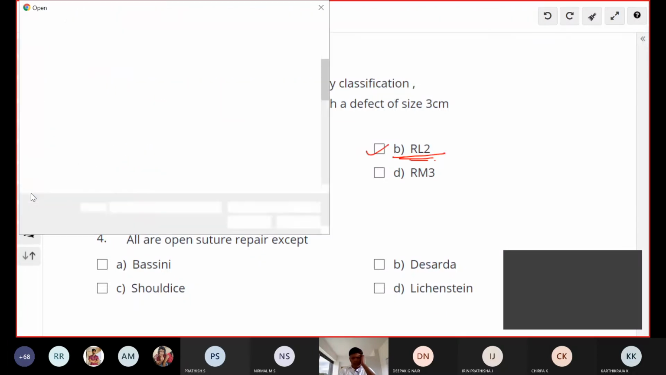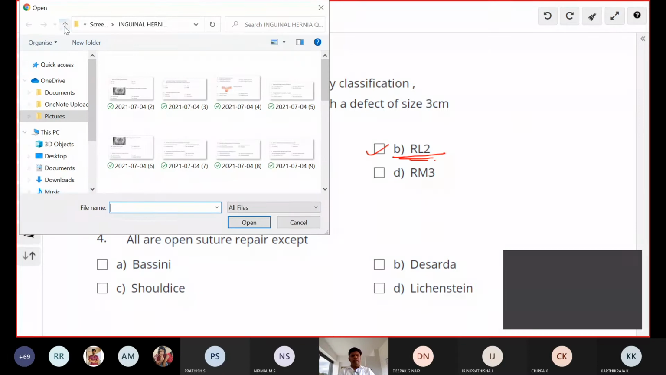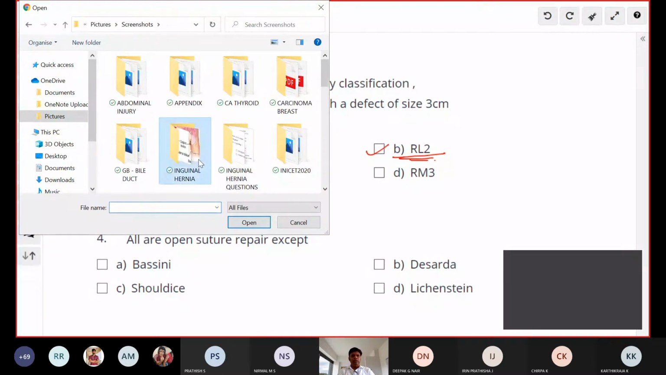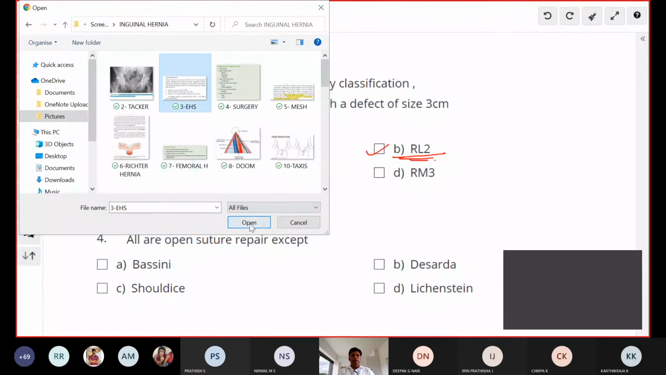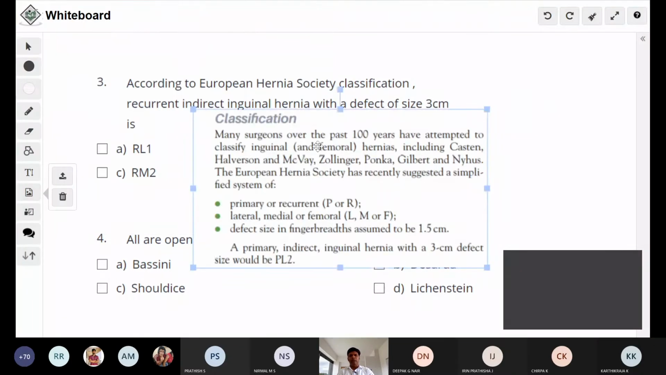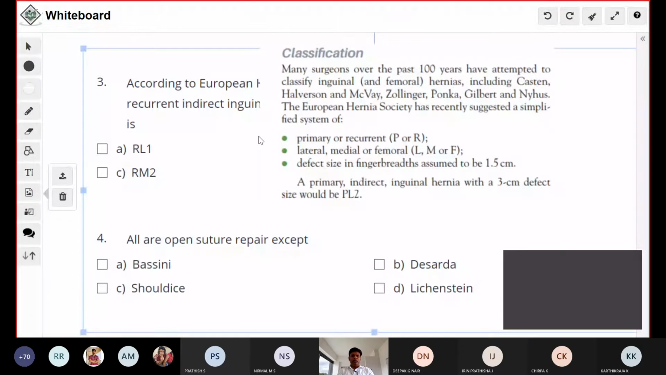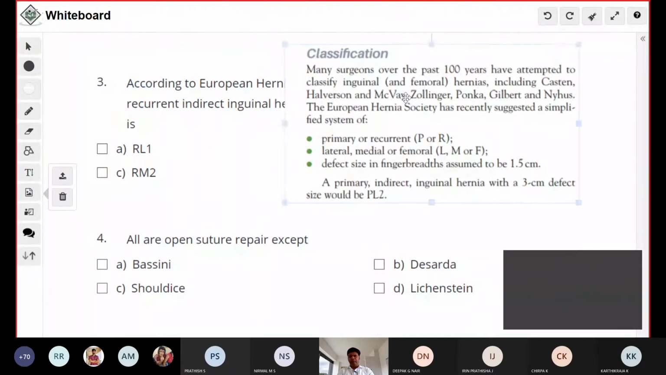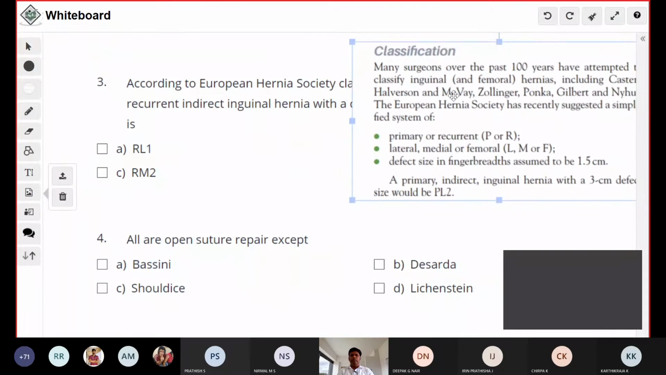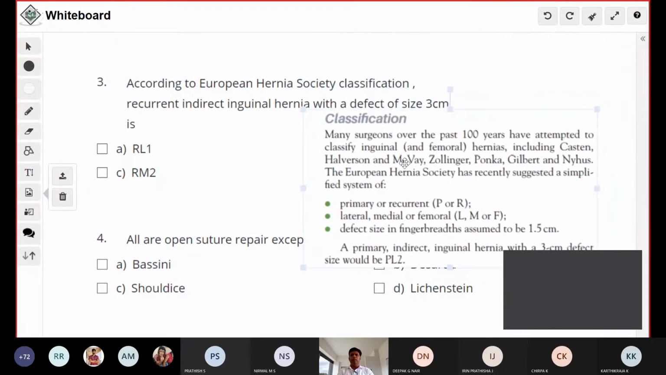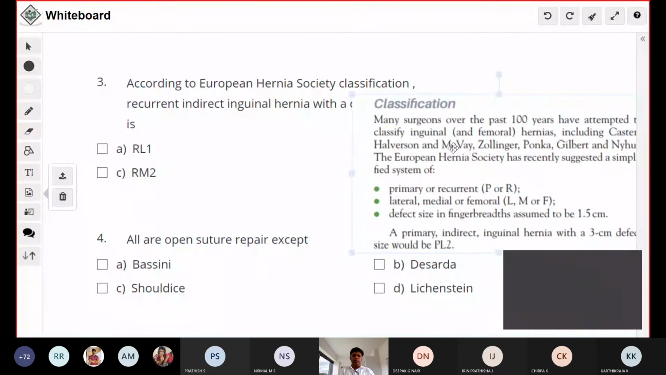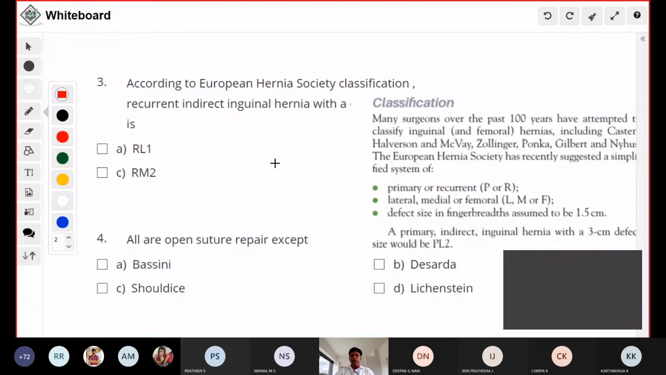This is a new classification, the European Hernia Society classification, also taken from Bailey and Love. In that classification, they first classify whether the lesion is primary or recurrent. If it is primary, you write P, and if it is recurrent, you write R. The other classification is type: lateral, medial, femoral.